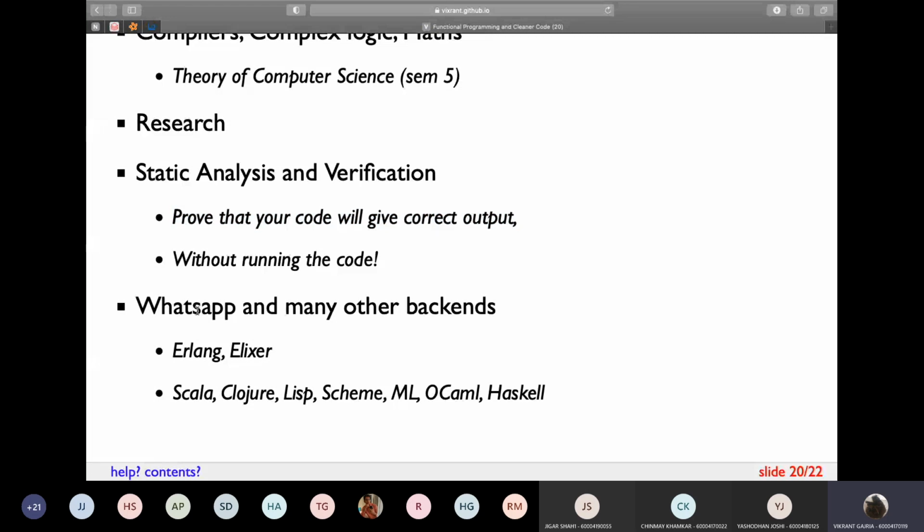And a few projects are actually built on functional programming. WhatsApp is the best example. It is built on Erlang and Elixir, which are two languages very popular in web development and startups. You don't need to learn them. If you want to go through them, you can go through them later. And Scala is used by Twitter, there is Clojure, and a few other languages which I have mentioned.